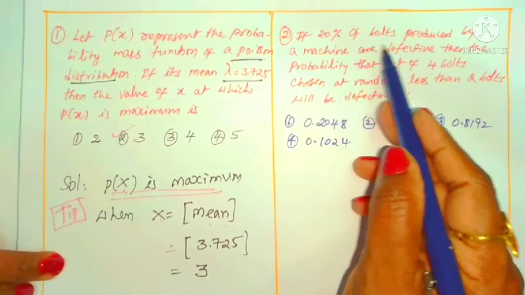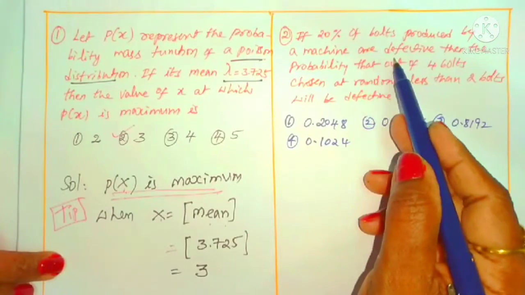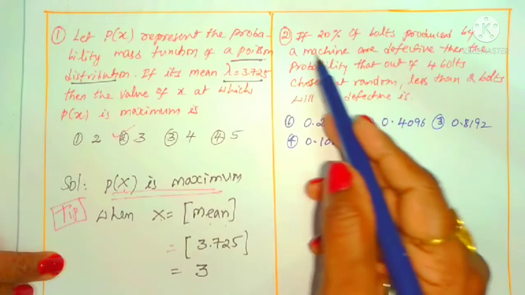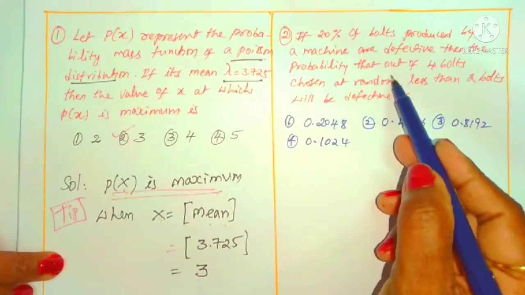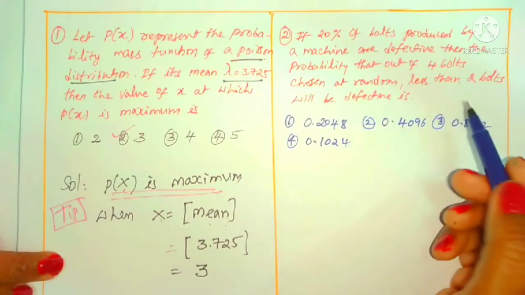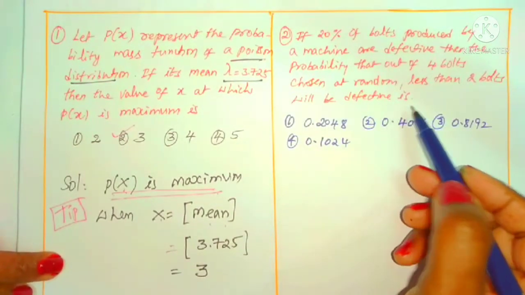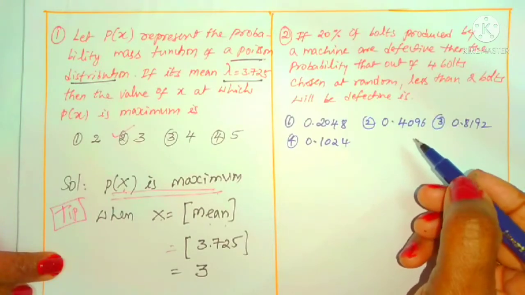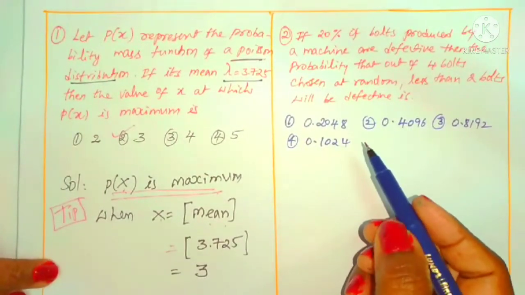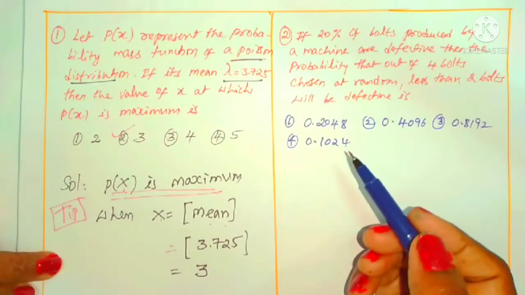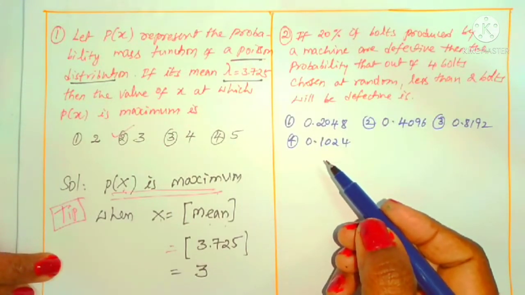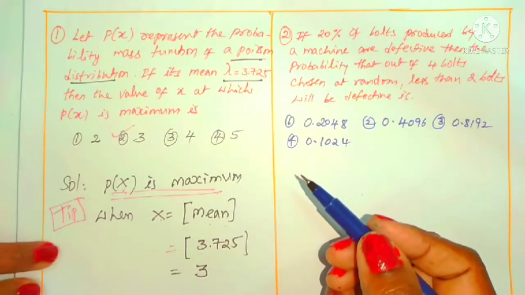If 20% of balls produced by a machine are defective, the defective percentage of the machine's product is 20%. Then the probability that out of 4 balls chosen at random, less than 4 balls are defective. We want less than 4 balls defective. Here we can understand that by applying the binomial distribution it is easy. The binomial distribution is not mentioned here, but you can apply it because the given data is clearly like this.